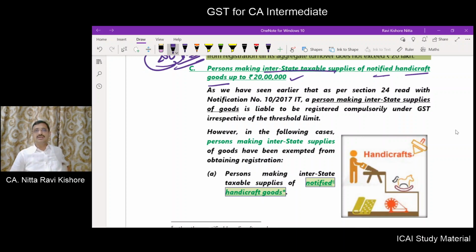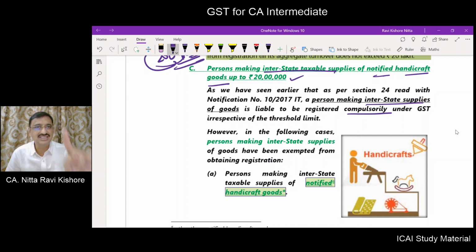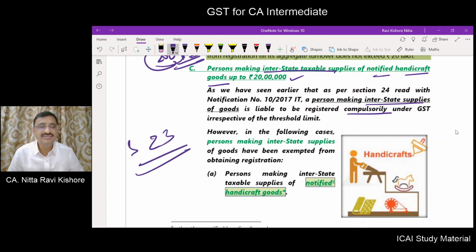Right. Suppose a person is making interstate supply of goods, compulsory registration is necessary. But what does section 23 state? If government notifies, you can take an exemption from registration. Now what notification has been made?